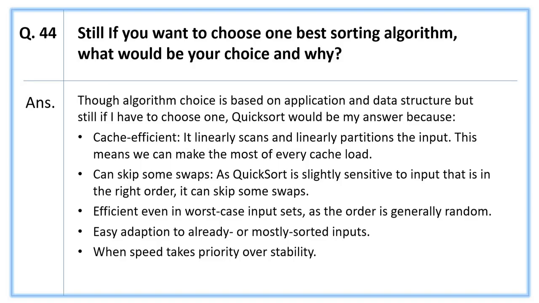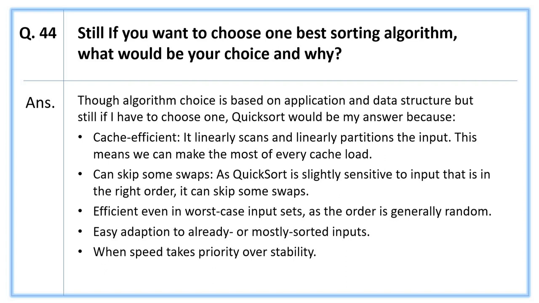Answer: though the algorithm choice is based on application and data structure, still, if I have to choose one, quicksort would be my answer because it is cache efficient. It linearly scans and linearly partitions the input. This means we can make the most of every cache line.